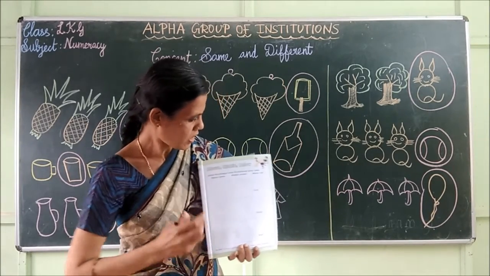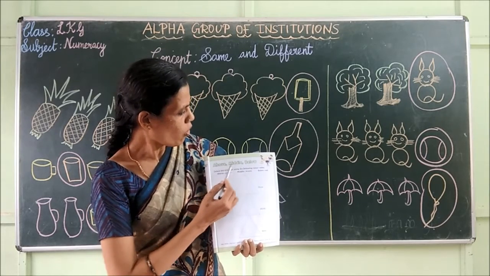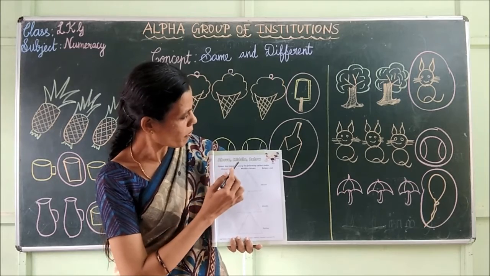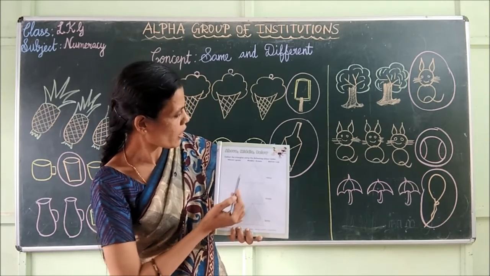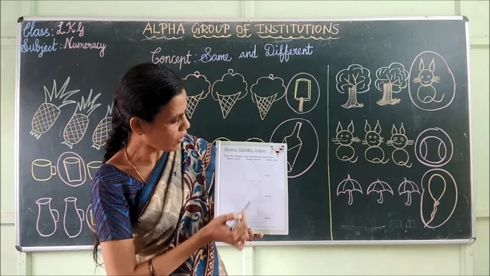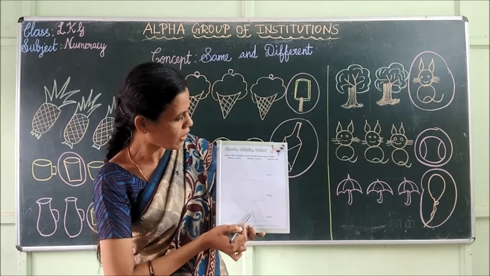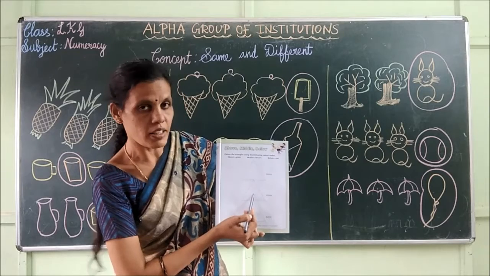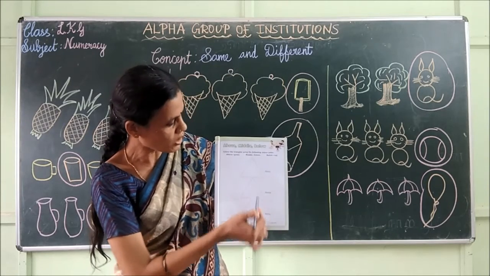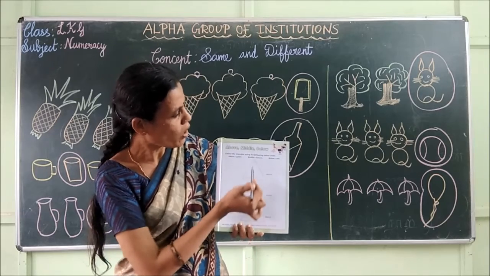Page number 19. See, above, middle, below. See here. Here we have 3 triangles. Okay. It is middle. This triangle is middle. This triangle is above. This triangle is below.